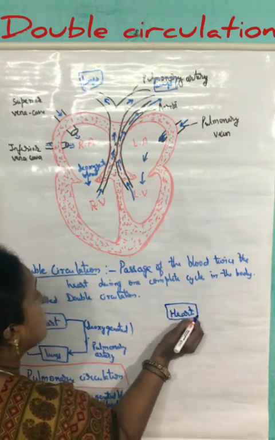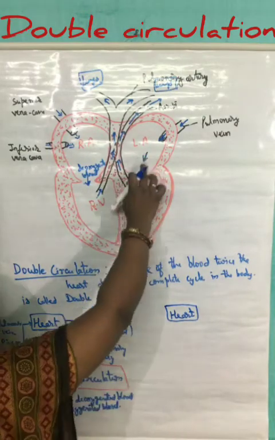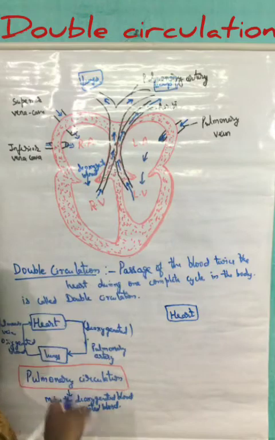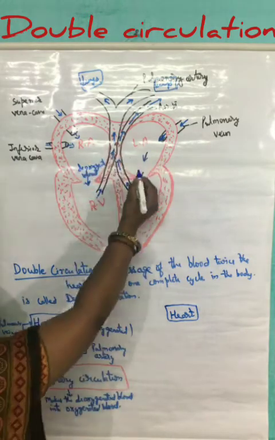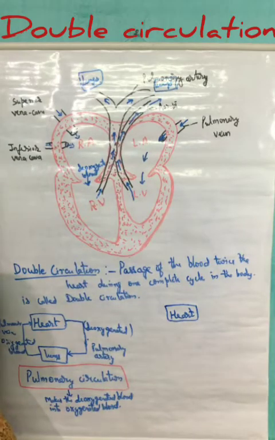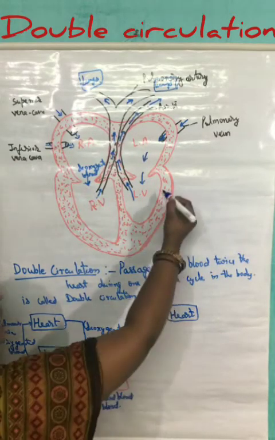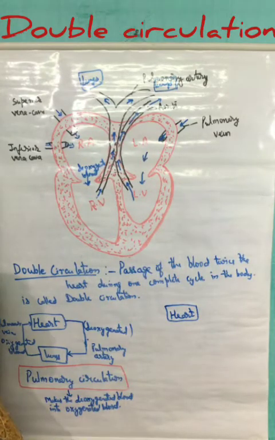But which type of blood is being received by the heart? Oxygenated. Which part of the heart is going to receive the blood? The left auricle. Now this left auricle contracts and the blood enters into the left ventricle. We know the left ventricle is covered by muscles which are highly thicker to maintain the high pressure.